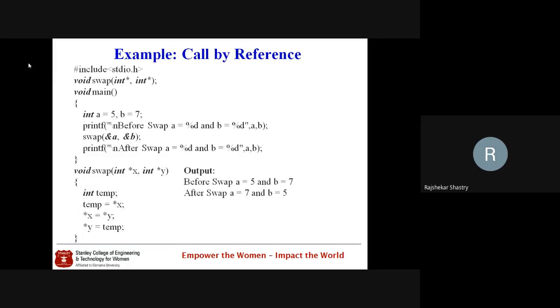Now the question is, can we pass parameters to the main method? Every time till date we didn't use any parameters passed to the main method. You have seen that open and close parentheses after main, the function call operators, but we didn't pass any parameters to the main method. Now the question is, can we pass parameters to the main method?